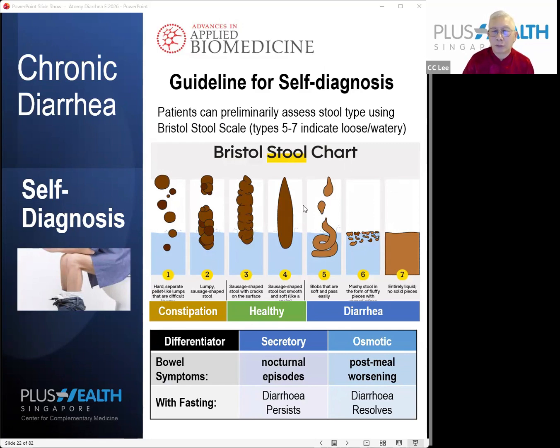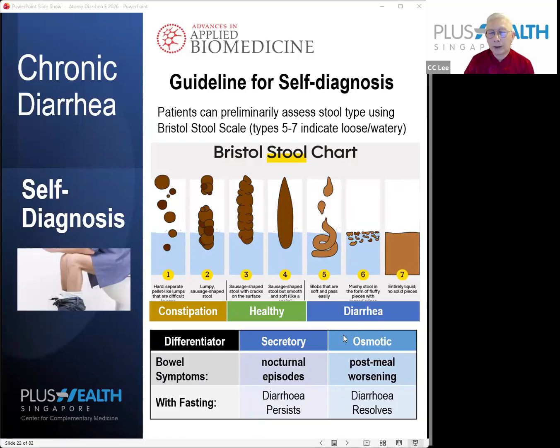So I'll just give you a quick rundown. You can see from here that the standard Bristol chart is a reference for defining whether you are having diarrhea or you are constipated. When the stool shape is in this form, types 3 and 4, these are considered healthy. When your stool is of this type, watery, more mushy stool, it's diarrhea. And of course, when it's constipated, you know what it looks like.